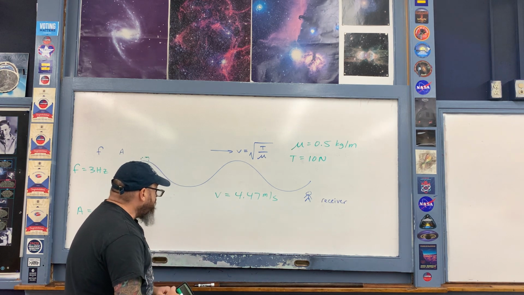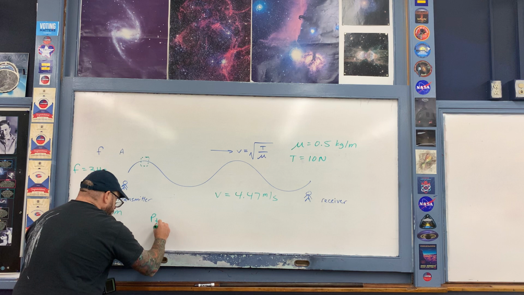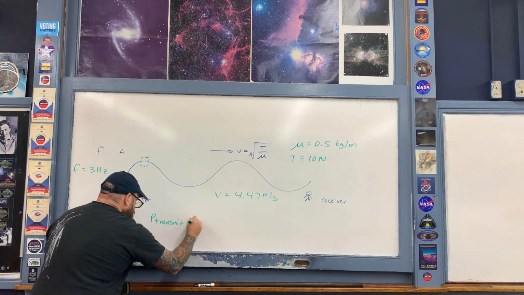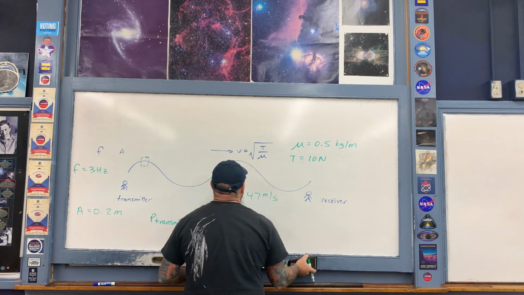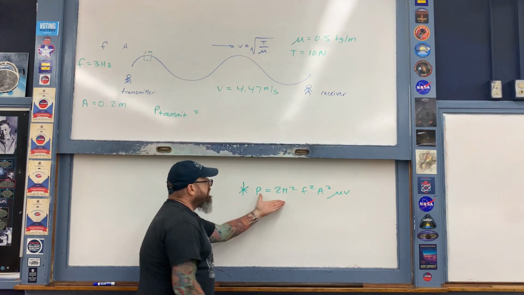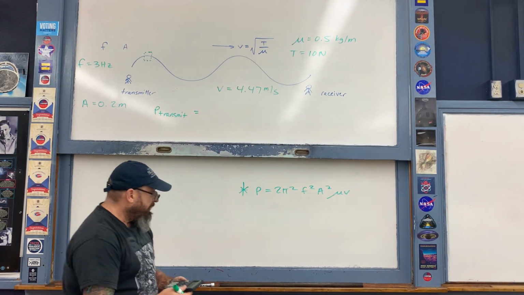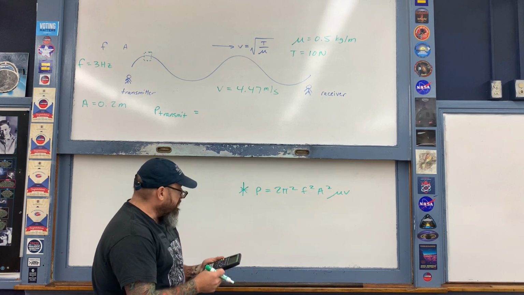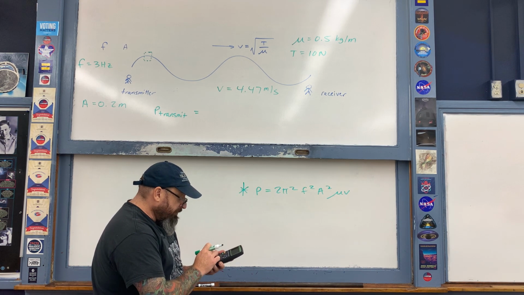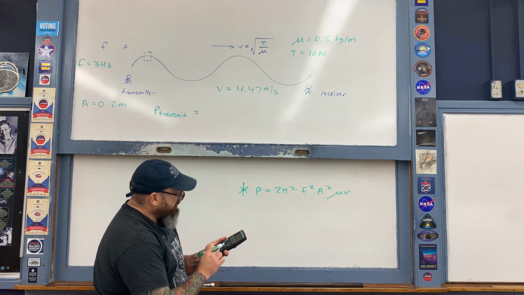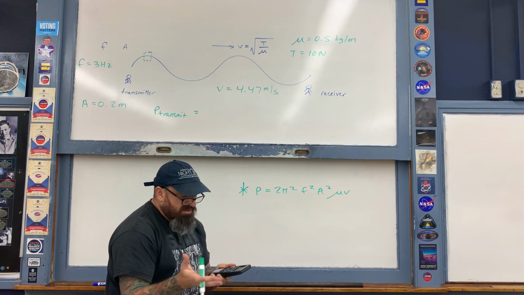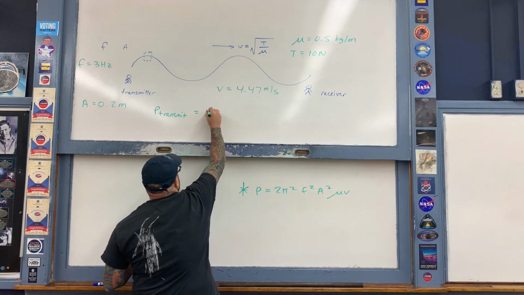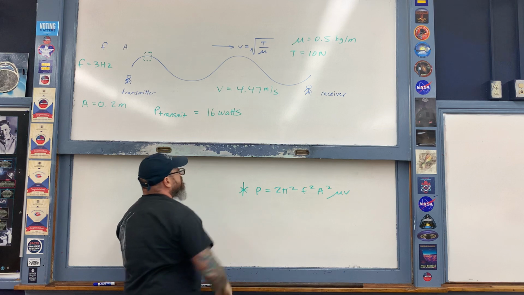Now that I have that speed, let's calculate what I'm going to refer to as P transmit. This is the amount of energy per second in terms of watts that is being transmitted by the transmitter, the person on the left-hand side of the diagram. To make that calculation, we just plug everything into the expression. I've got the v still here in my calculator, so I'll leave that, and then times 2, times pi squared, times the frequency squared, times the amplitude squared, and then times the density of 0.5 kilograms per meter. After all of that, I end up with an answer of about 16 watts. So what I'm calling P transmit is equal to 16 watts.